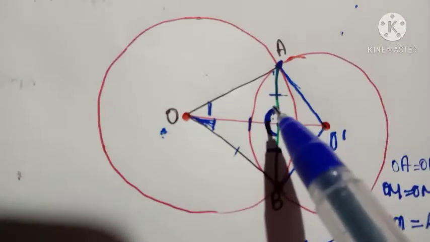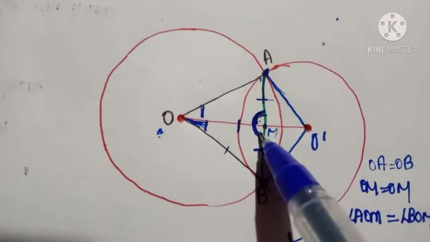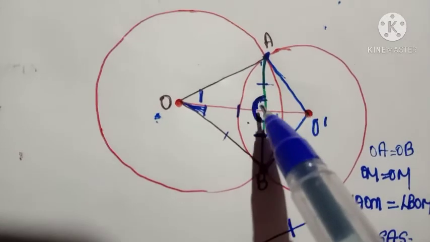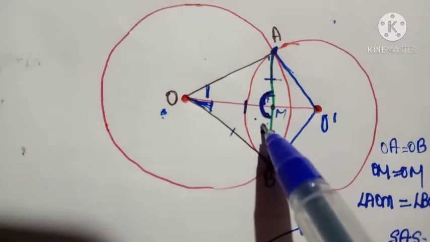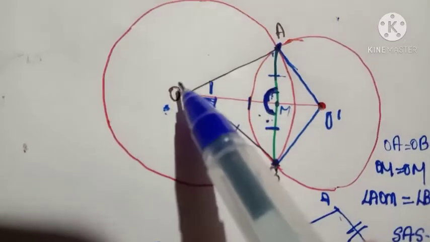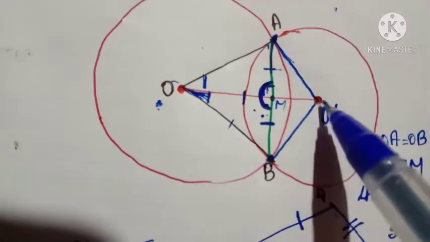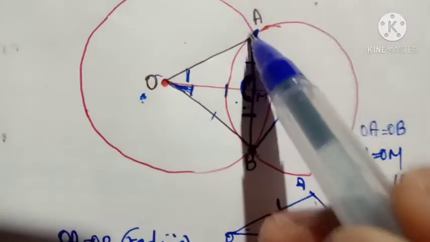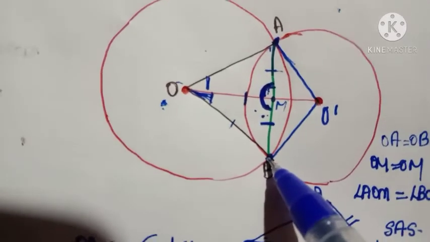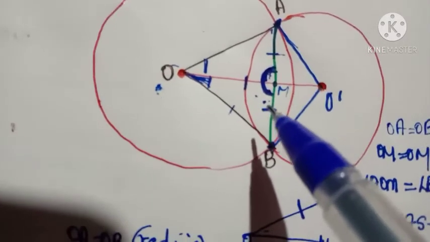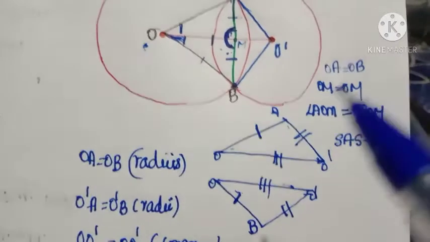So this angle is 90, which means angle BMO is also 90. That means it is perpendicular. So OO dash is the perpendicular bisector of this chord AB. Is that clear? So that's our question number 3.